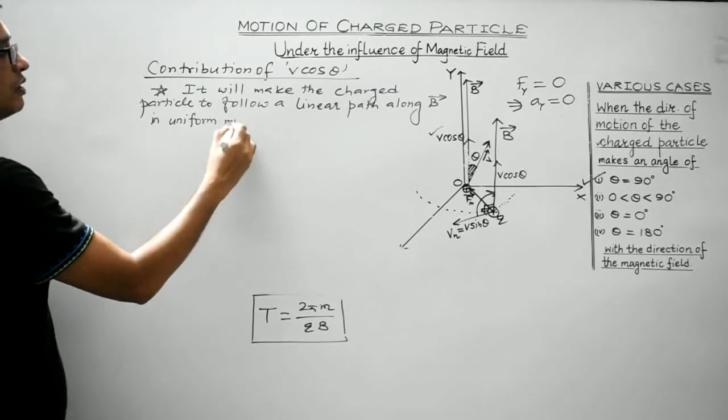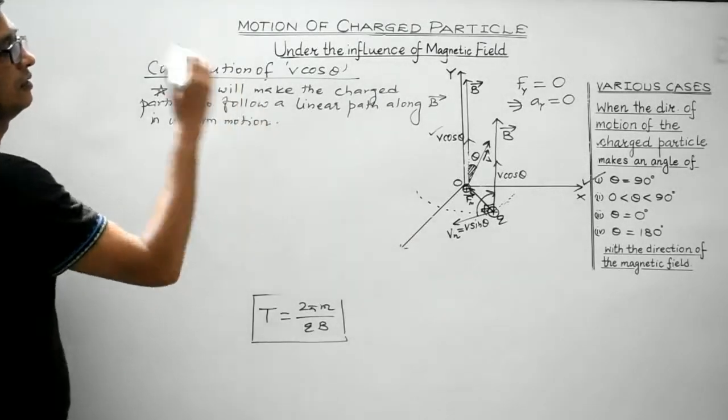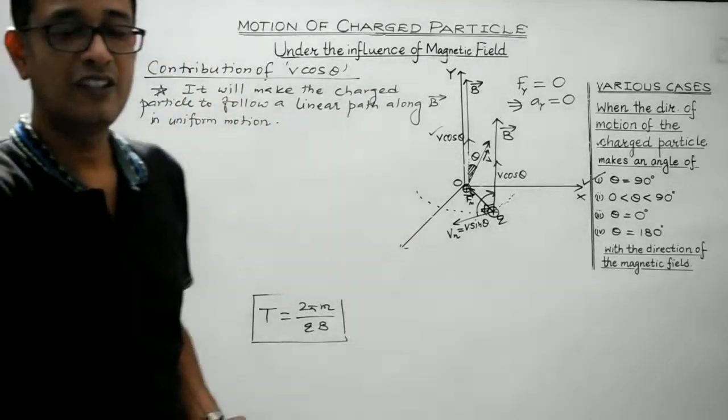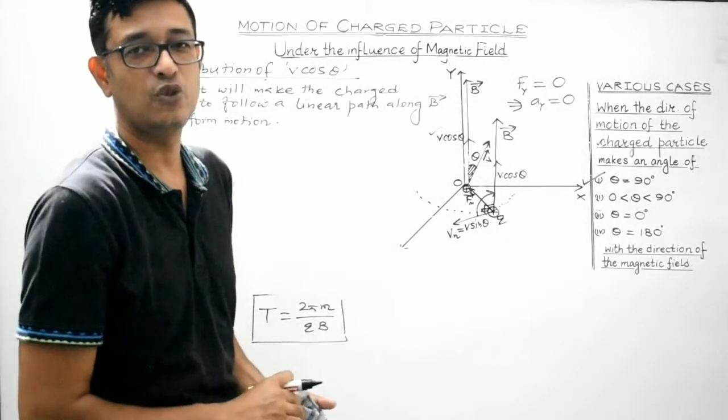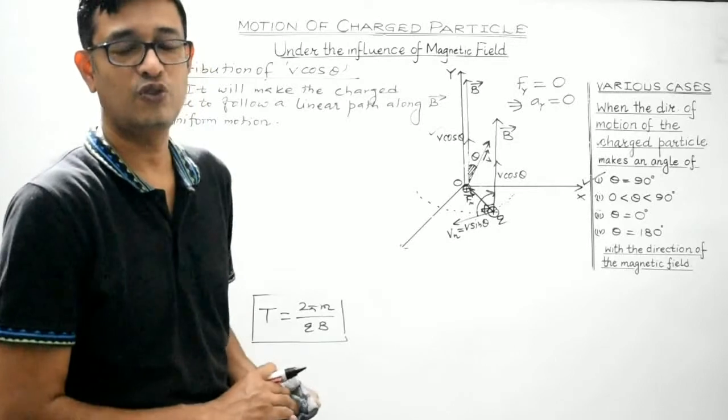Uniform motion means with constant speed. Clear students? So again I repeat, then we will discuss the collective result of these two.